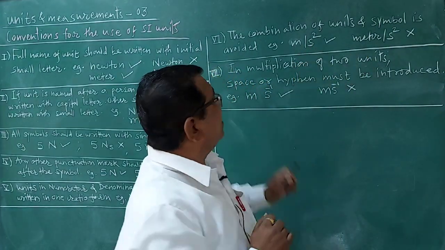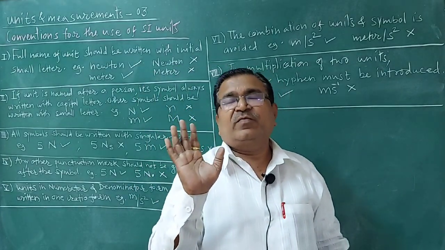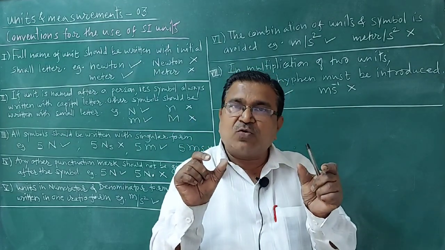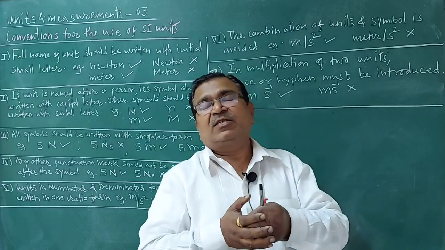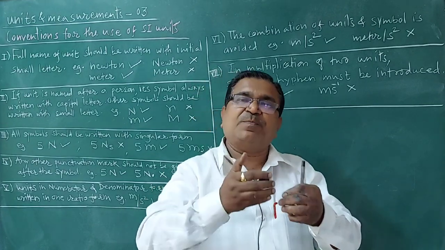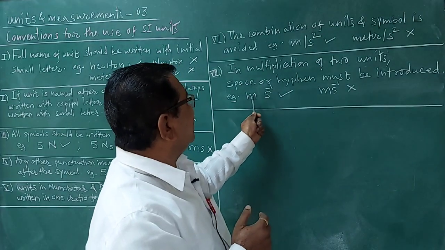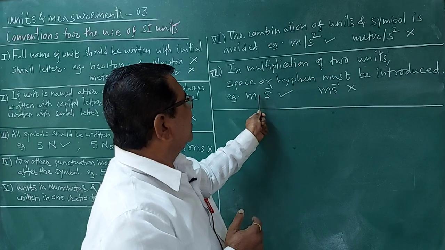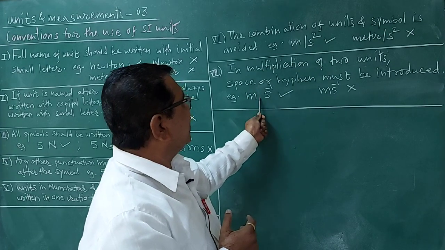Then number 7: multiplication of two units. When there is a multiplication of two units, then in between the two units you should keep some space or a hyphen, like this. This is a multiplication of two units, newton meter. Space should be there. Hyphen should be there.